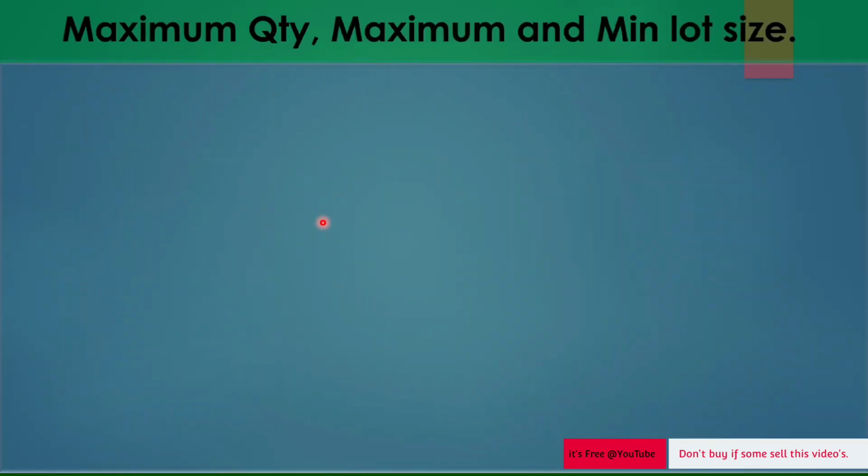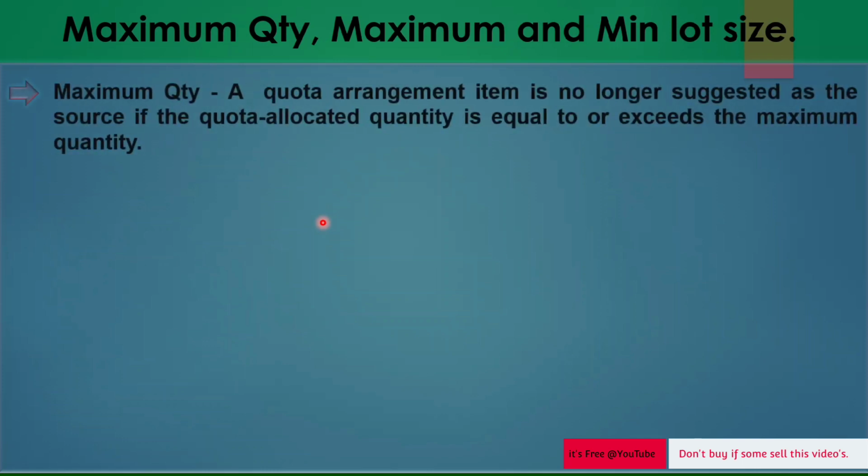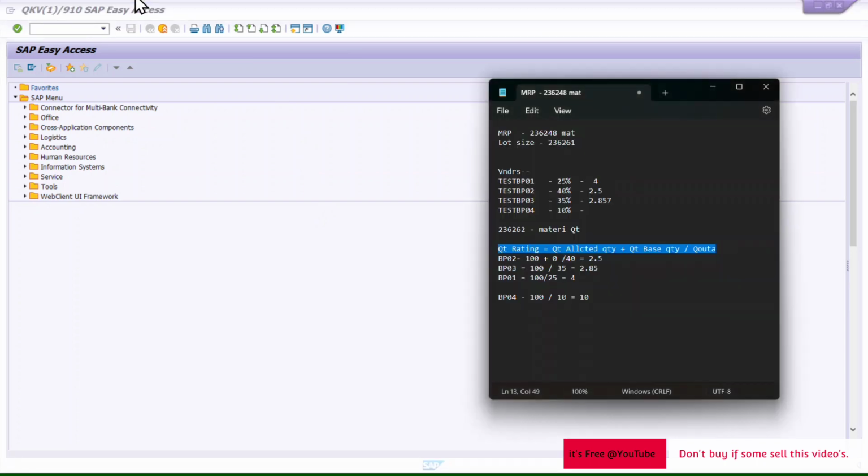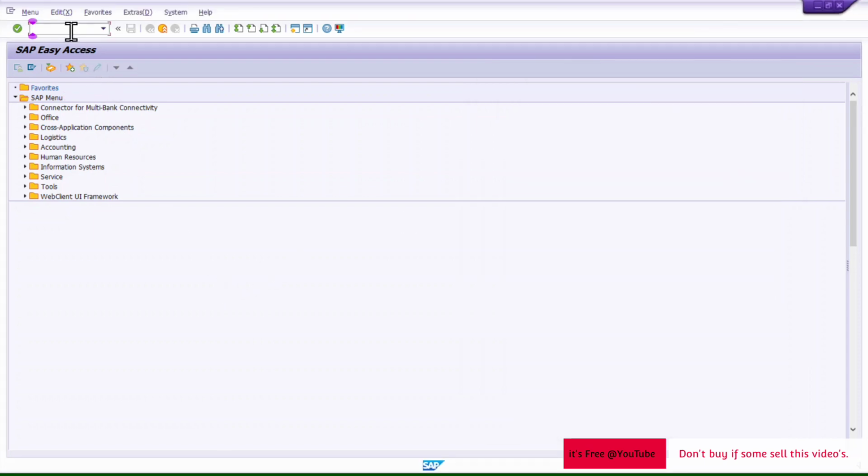Then next, maximum quantity, minimum quantity, and lot size. What is the maximum quantity? Let's say I will go again into the quota. Okay, this is another material I have created for a lot size example.